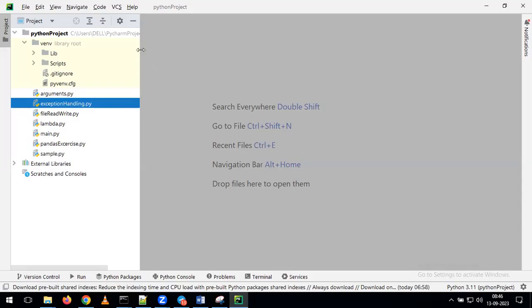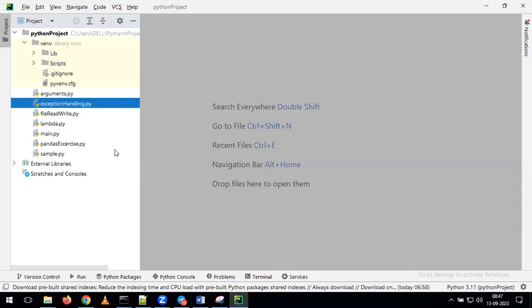Okay, so hope now you can see the window like this. In this window, you can see your project name on the left side. At the same time, you can see all the information. You can see this kind of window. But here in my system, it is showing everything in white color. Might be in your system, it is showing in black color only.